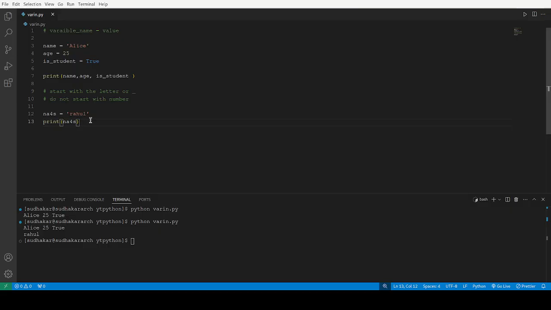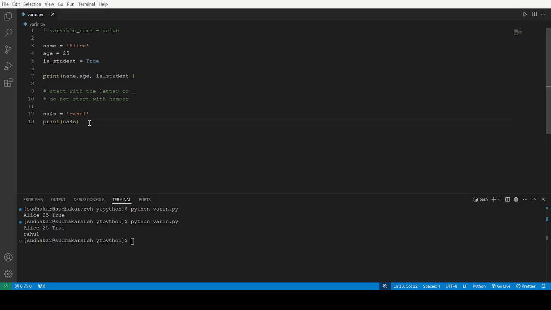So this is one thing you should remember about the variable naming convention. It is very important, and the variable's name should be meaningful to read. When you read the variable's name, you will understand what information it holds. If you go like A, B, C, D, you will not understand the program structure. So I am saying the variable's name should be meaningful, and they are case sensitive.